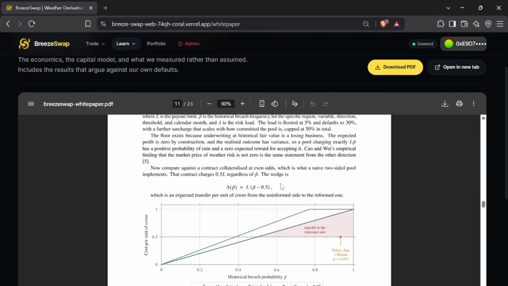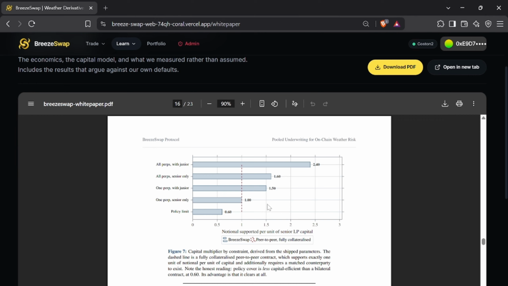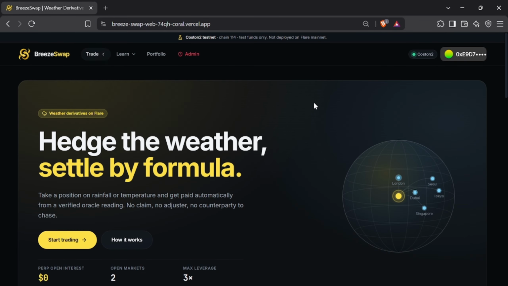We also solve the pricing problem. If you price a weather market like a coin flip, you hand one side a massive edge. Instead, we price strictly off 30 years of historical weather data, publishing 1080 strike probabilities directly on chain. And because we pool our capital, 1 unit of underwriting capital can back up to 2.4 units of risk, allowing the market to actually clear. This is based on a water pool model, which can be discussed later.